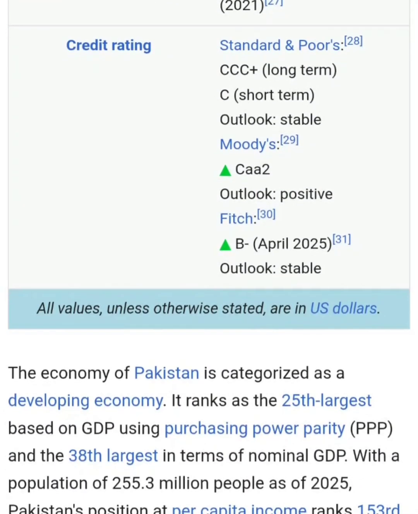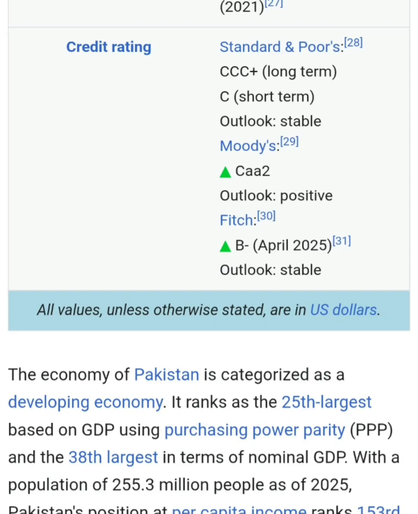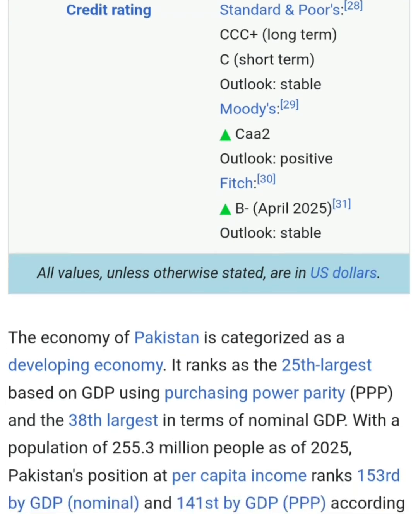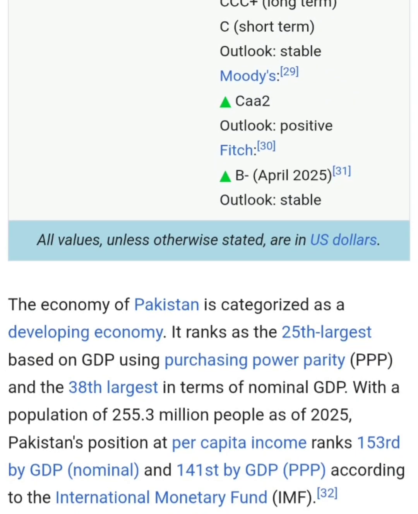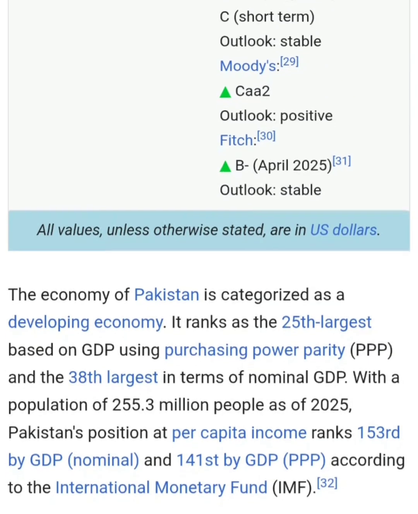Credit rating. As per the credit rating agencies, the status of Pakistan is currently triple C plus long term, and C in short term. Outlook is stable. This data is published by Standard and Poor's. As per Moody's data, Pakistan's status is Caa2 and the outlook is positive. While as per Fitch data, Pakistan is at category B negative and